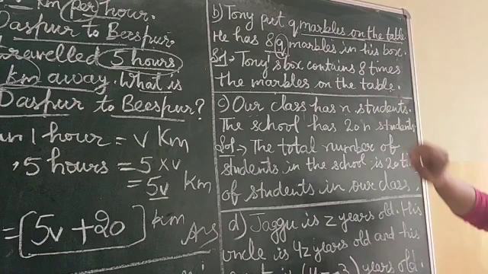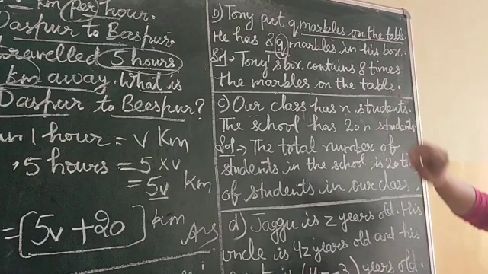D part. Jaggu is Z years old. His uncle is 4Z years old, and his aunt is 4Z minus 3 years old. Now you have to show these two in ordinary language. First of all, we will show his uncle's age. We will write Jaggu's uncle's age is 4 times. What is this Z? Z is Jaggu's age. So Jaggu's uncle is 4 times older than Jaggu.